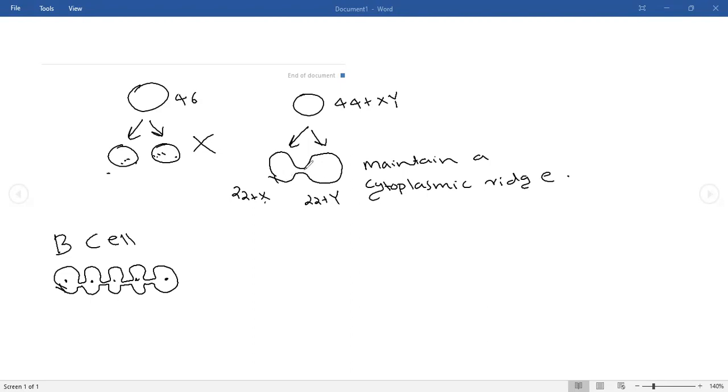When they maintain the cytoplasmic connection in between them, the protein produced by X will reach into this cell, and the protein produced by Y will reach here. So both the sperms will develop in a healthy manner.